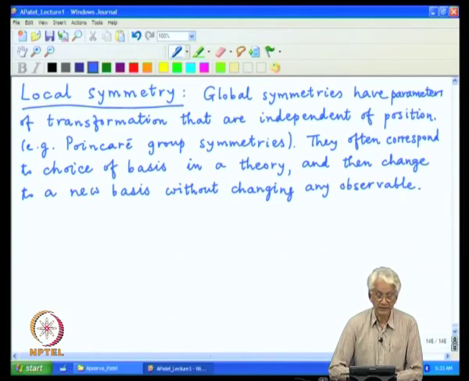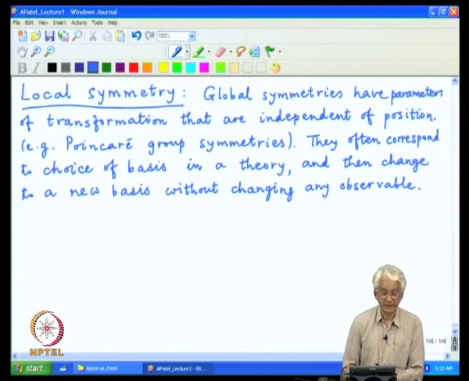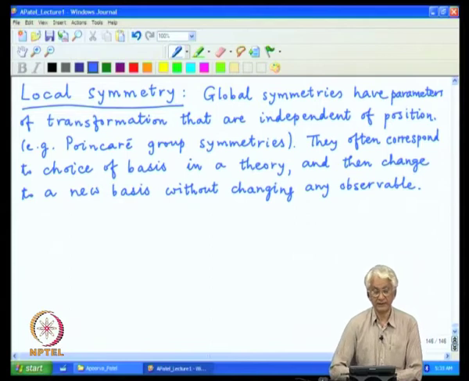Now, local symmetries extend this concept to a next level by saying that not only there are going to be transformations, but the transformations can be dependent on the location of the particular point.